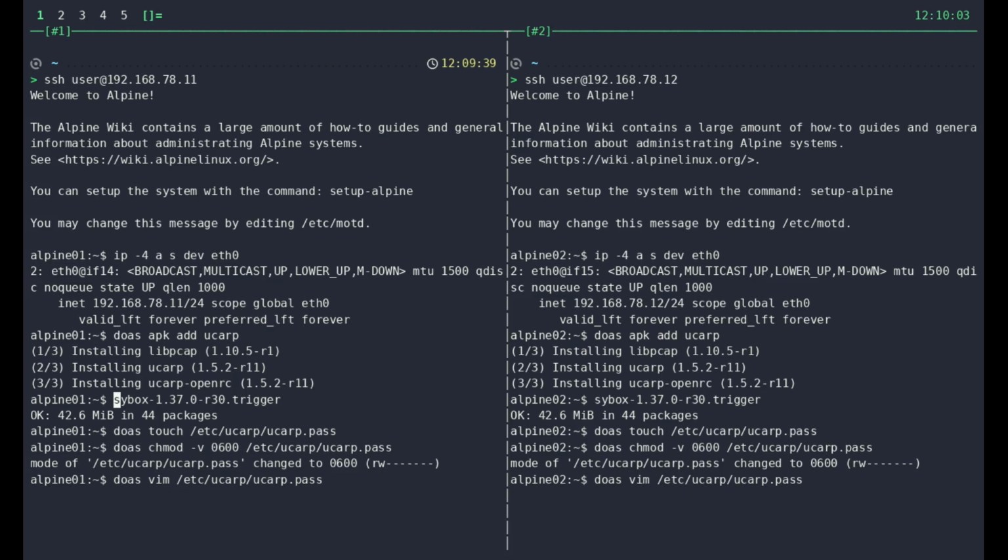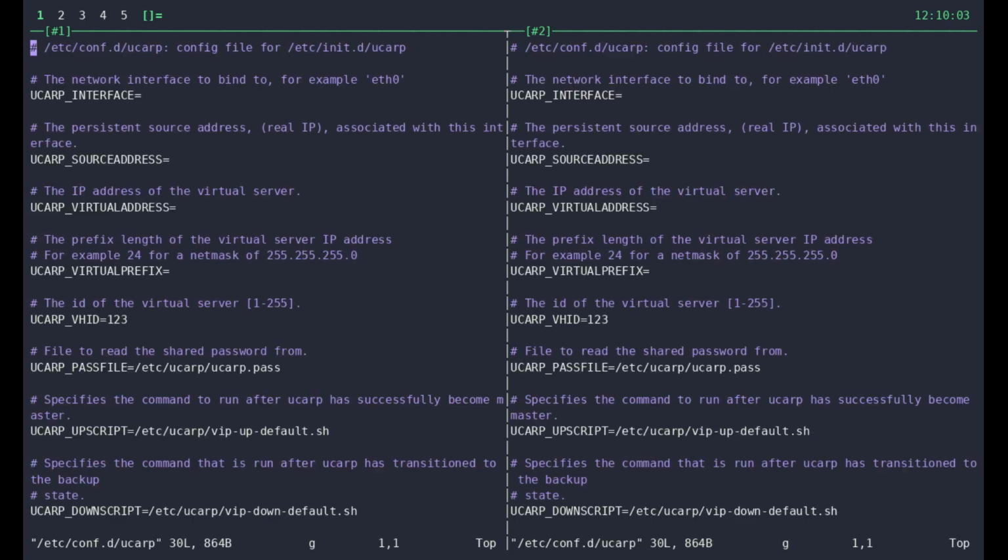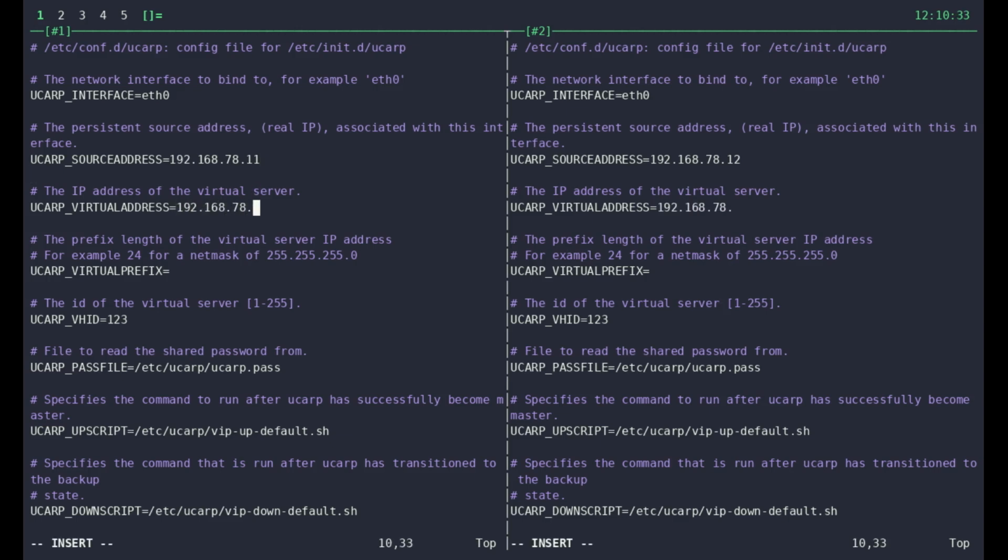After that, I edit its OpenRC init configuration in /etc/conf.d, used by its OpenRC init script in /etc/init.d, where UCARP interface is the network interface name of the current server. UCARP source address is the interface IP address of the current server, a different one for each server. UCARP virtual address is the virtual IP address you want to be floating between each server. UCARP virtual prefix is the CIDR of the VIP.